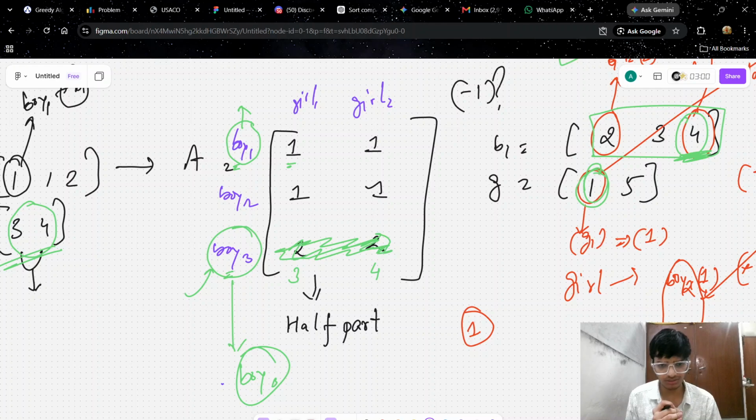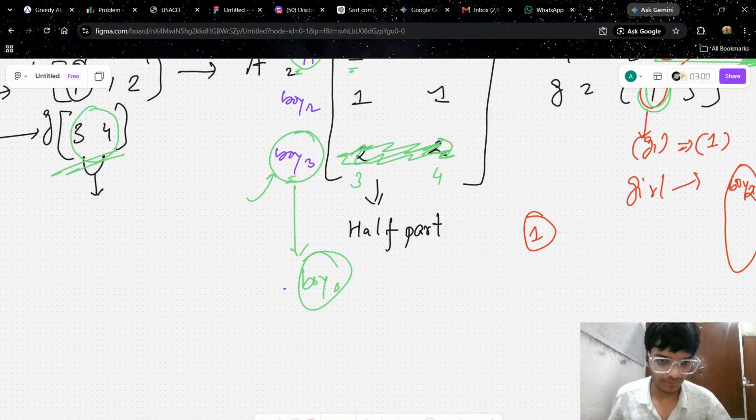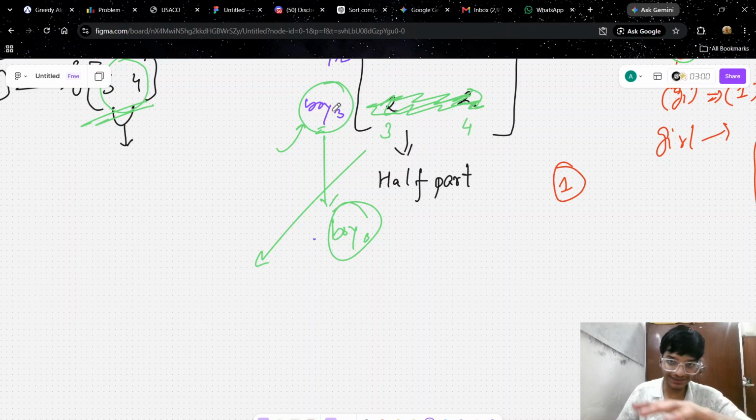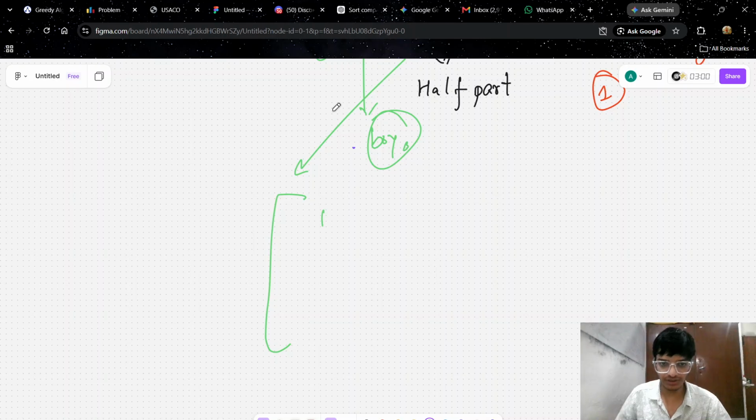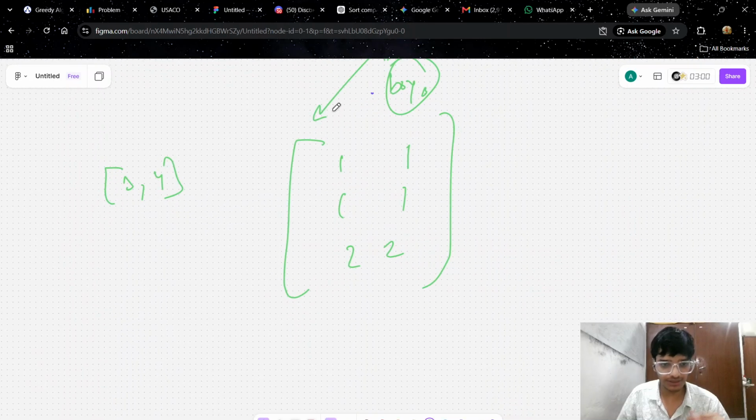You may think about what I am doing, what I am saying. I know that this one, what I have done, is wrong. I know that. What I'm saying is, so far we have done 1, 1, 2, 2, and then we have 3 and then 4. We know that we need the optimal minimum. We need to put the minimum.